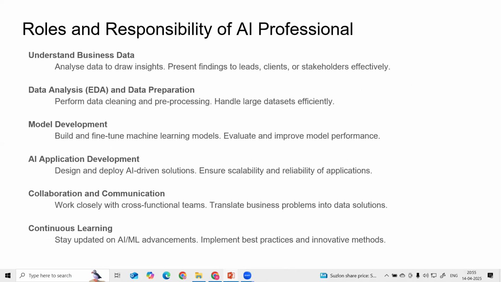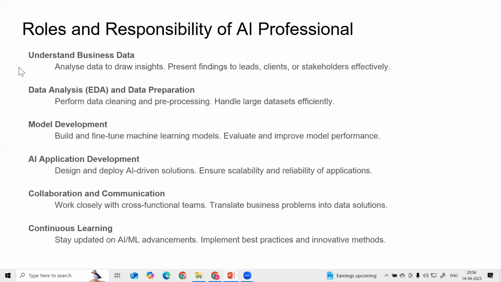Then what are the roles and responsibilities of an AI professional? The first is to understand the business data well, so that we can draw insights from this data and present the findings effectively to leads, clients, and stakeholders. For that we have to understand the business data and business problem. If we understand the business data well, we can perform data analysis to draw insights and present them to our stakeholder or client, so that they can improve their business by taking our suggestions and consultation.